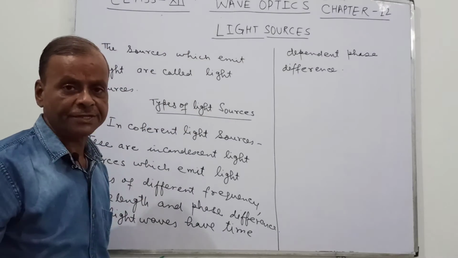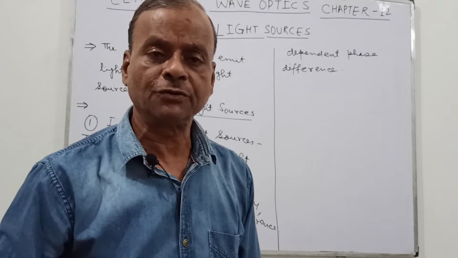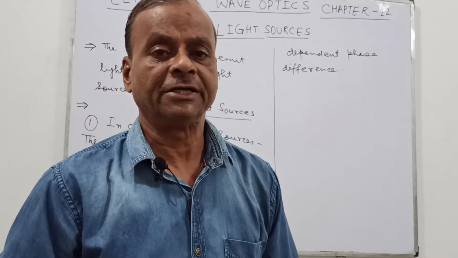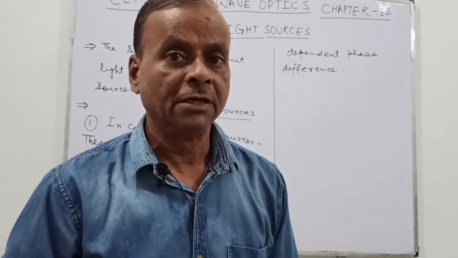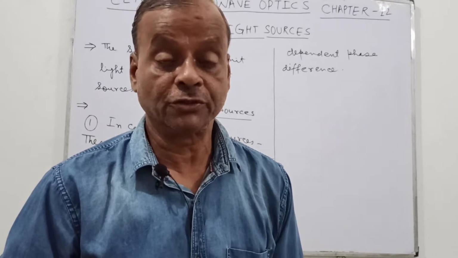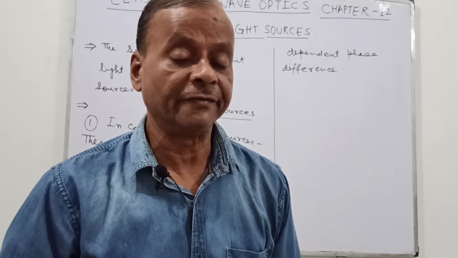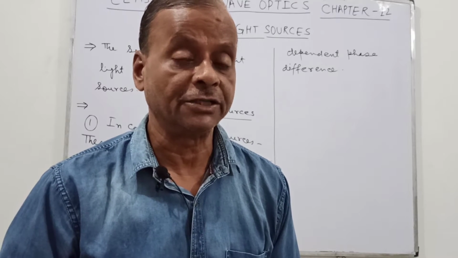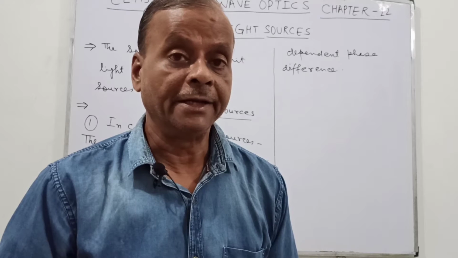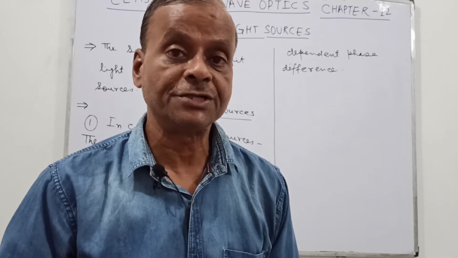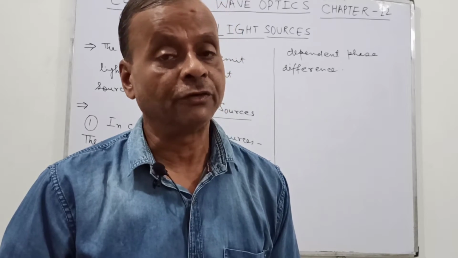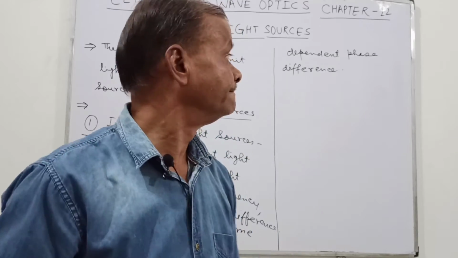It means that the phase of the waves is not constant and they have different frequencies and different wavelengths. Because of that, this kind of light sources are incandescent light sources. And in our daily life, whatever light sources we see are the incoherent light sources.